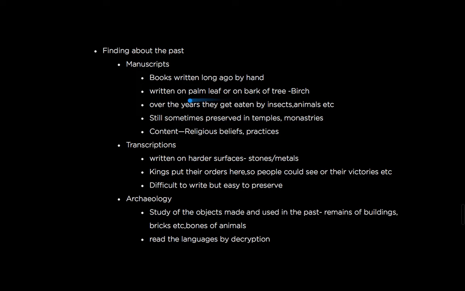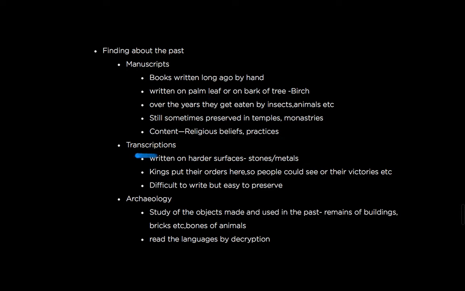Obviously, because they were written on leaves or bark, they were eaten by insects or animals over a long period of time. So they were not preserved much, but some of them could be preserved in temples or monasteries, and this is how we read them.